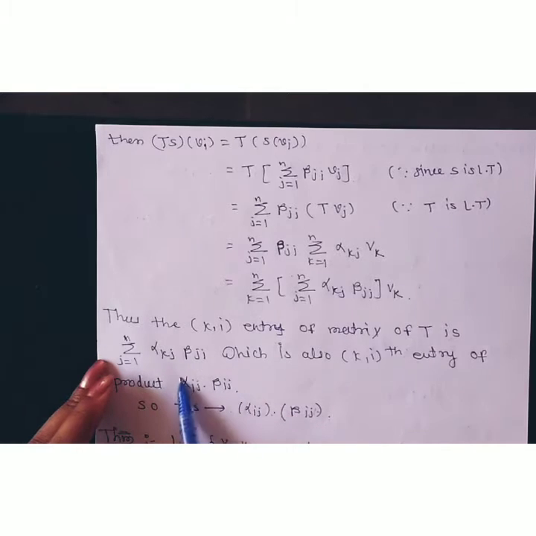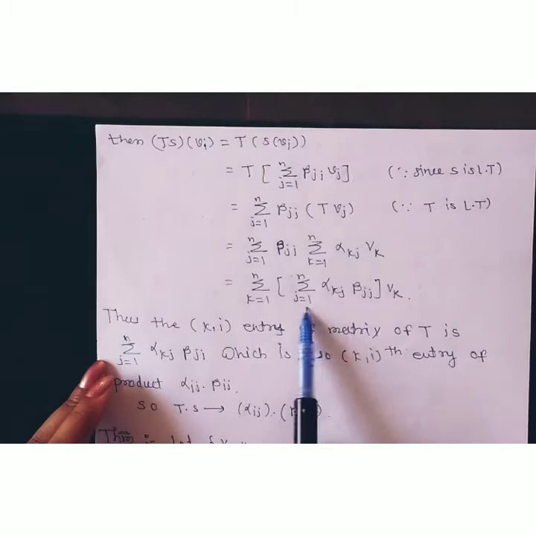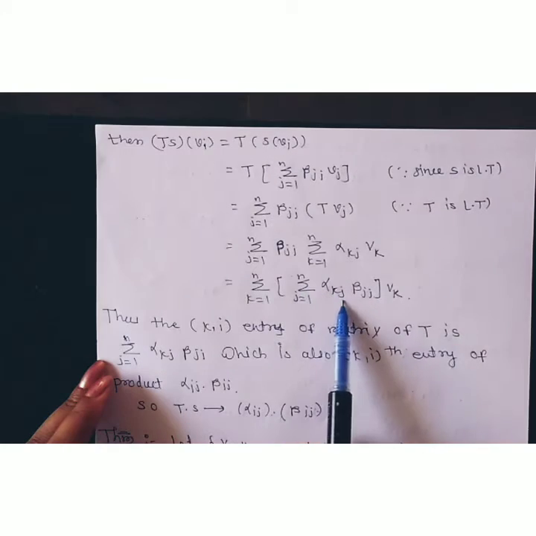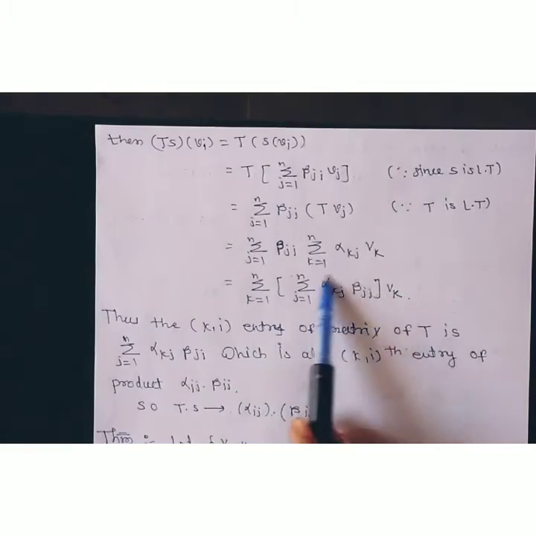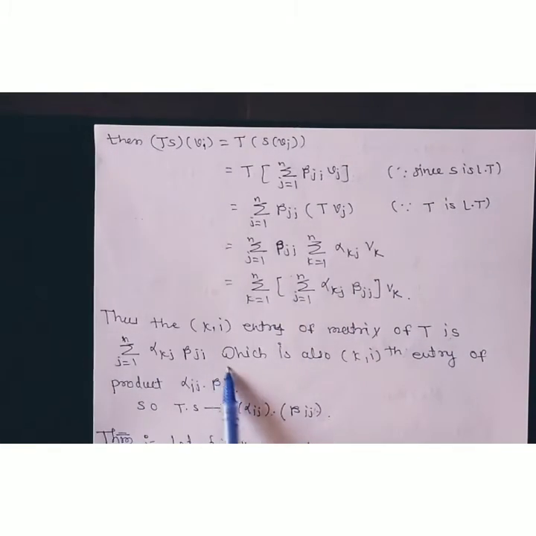And when we calculate the kth entry of this product alpha ij into beta ij, it is also the sum j running from 1 to n of alpha kj into beta ji. So by using this, we have ts goes to alpha ij into beta ij, since this kth entry is the same as the kth entry of alpha ij into beta ij.